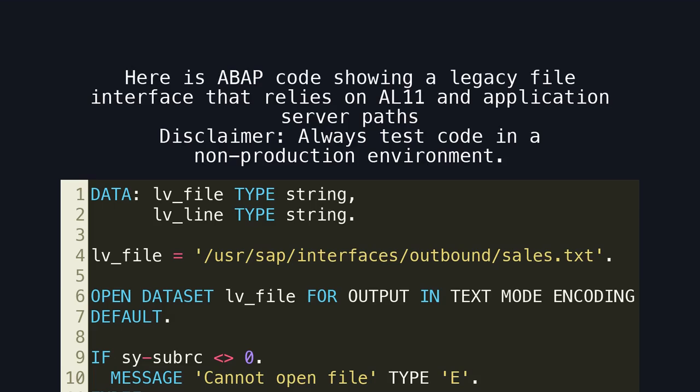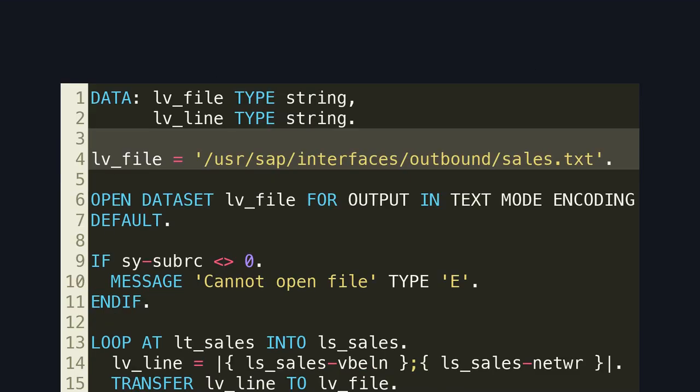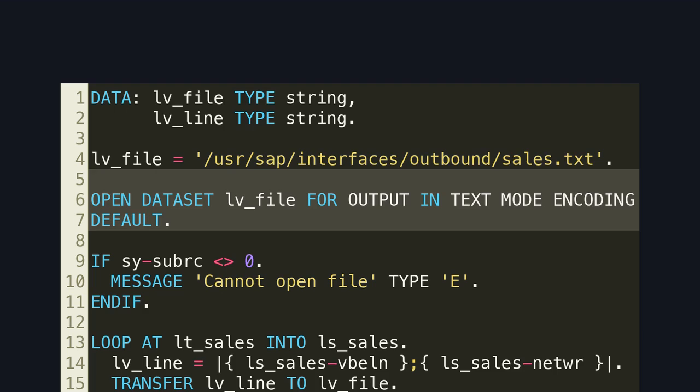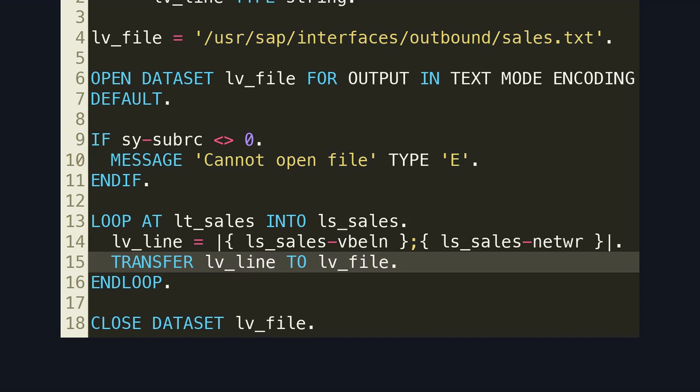Here is ABAP code showing a legacy file interface that relies on logical paths and application server paths. Disclaimer: always test code in a non-production environment. Here is the first architectural assumption. This hard-coded path assumes a shared, writable file system across all application servers. Here is the legacy file access pattern. In cloud or HA setups, this path may not exist, may be read-only, or may point to a local container. This code snippet silently assumes that downstream systems can access the same physical location, which is no longer guaranteed.